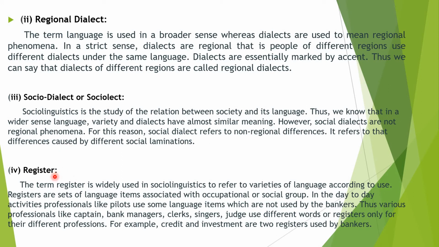Next one is register. The term register is widely used in sociolinguistics to refer to varieties of language according to use. Registers are sets of language items associated with an occupational or social group. In day-to-day activities, professionals like pilots use some language items which are not used by others. Thus, various professionals like captains, bank managers, clerks, singers, and judges use different words of registers only for their different professions. For example, credit and investment are two registers used by bankers.